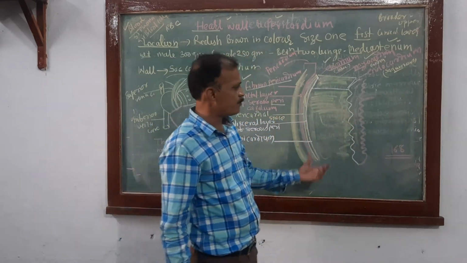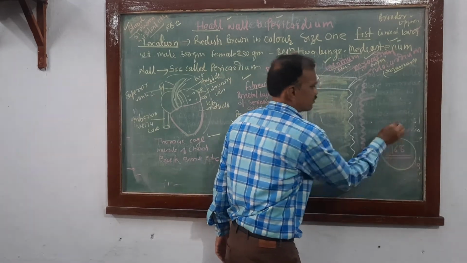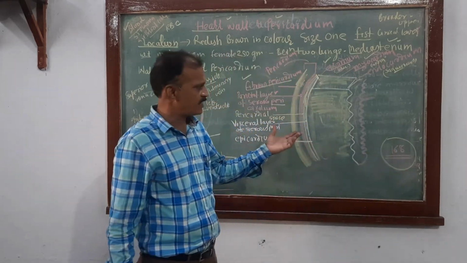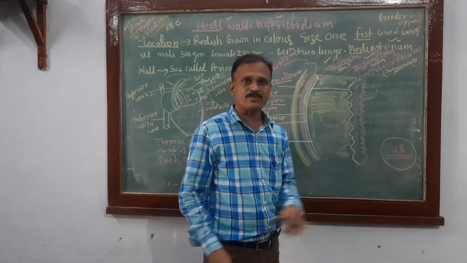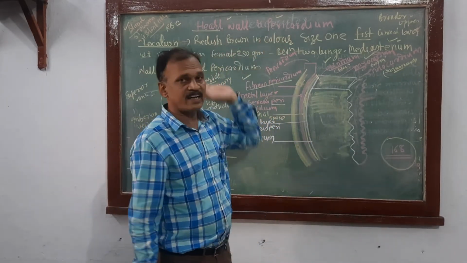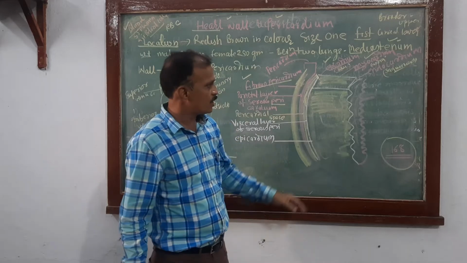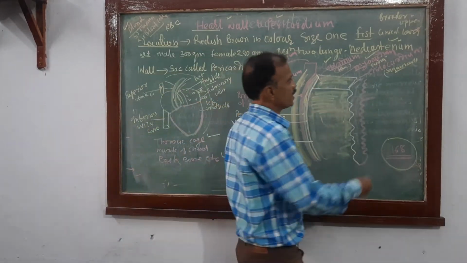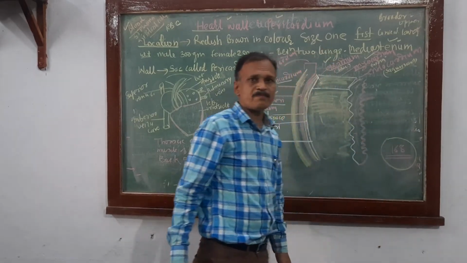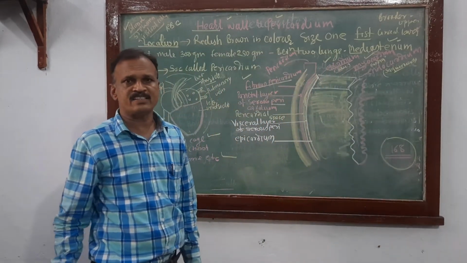Now see this diagram on page number 168, please. I have shown it, but not everything is clear, so for your convenience, see page number 168, wall and pericardium of the heart. The middle layer, the myocardium, is made up of cardiac muscle, which is capable of contraction and relaxation of the heart.